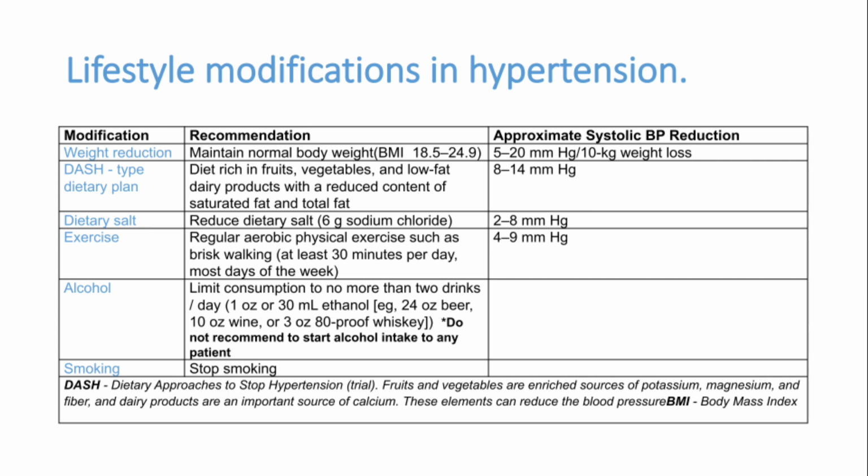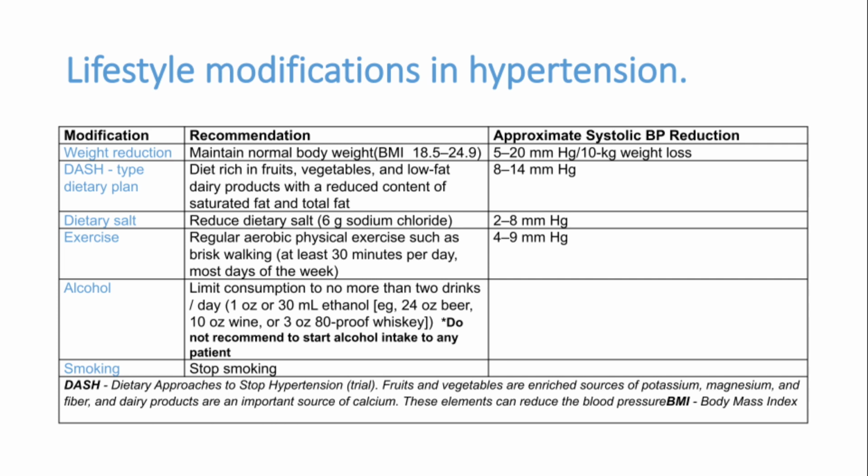Alcohol should be limited. We cannot recommend stopping alcohol or starting alcohol for BP control, but if the patient is taking it, it should be limited. Smoking should be stopped. These are the lifestyle modifications we can do for the next 3-4 months, and continuously during that period we have to check the BP.